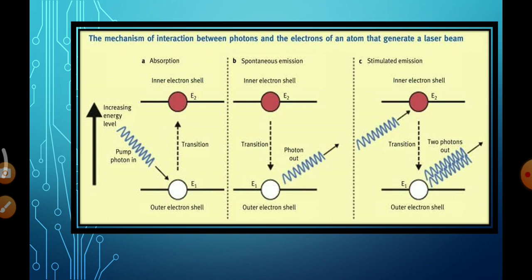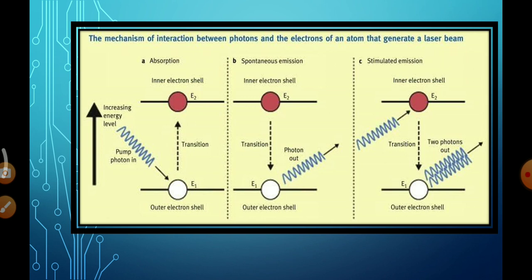To achieve a more intense beam of light radiation, the third important process we need is stimulated emission. Stimulated emission is nothing but the photon emitted during spontaneous emission triggers one more atom in the excited state. During this transition, two photons are emitted, and these two photons trigger two more atoms, and during that transition four photons are emitted. This process is continuous, and all these emitted photons travel with the same phase and amplitude. This is what stimulated emission.